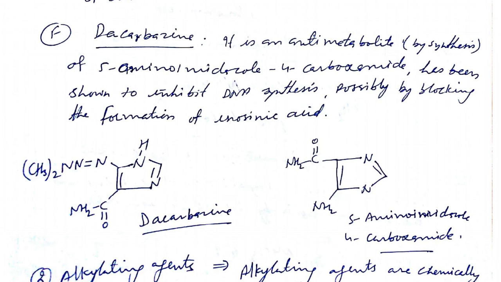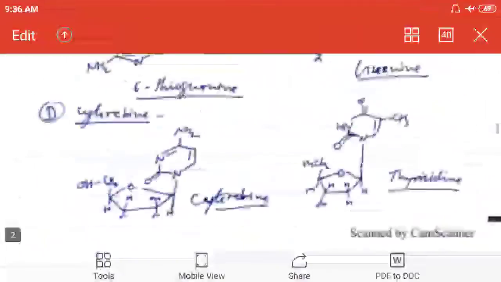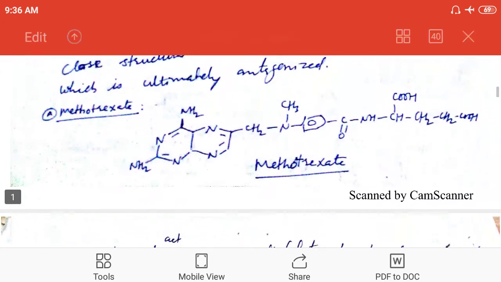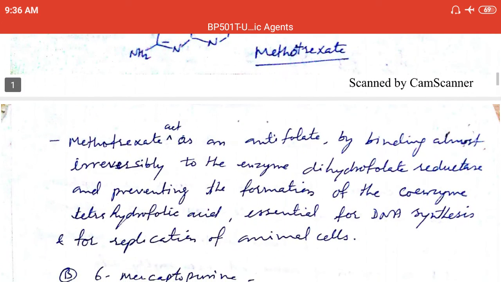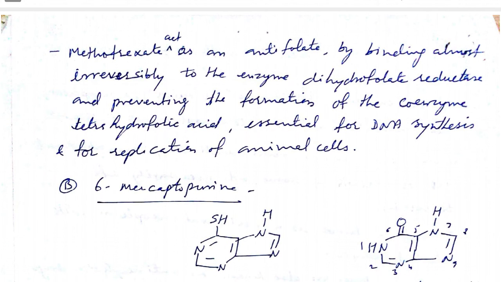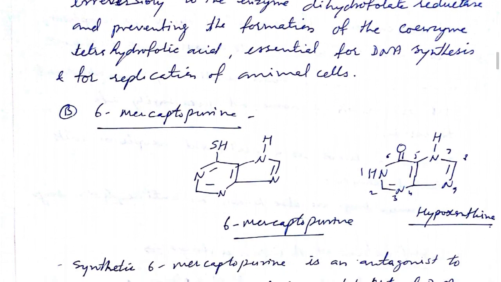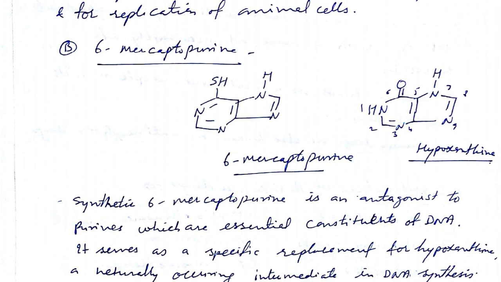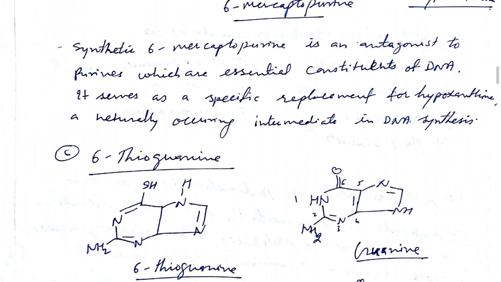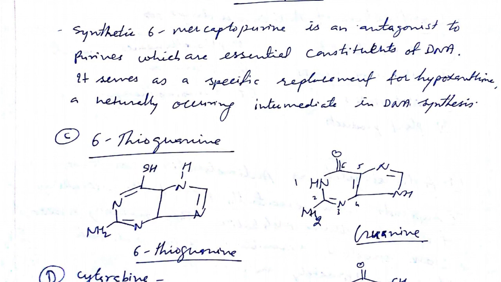Again I am revising the antimetabolite drugs that we have discussed previously. One is methotrexate, an antifolate that inhibits dihydrofolate reductase and contains a pteridine nucleus. Another is 6-mercaptopurine, an analog of hypoxanthine, and it inhibits DNA synthesis because it is involved in place of hypoxanthine or adenine or guanine.